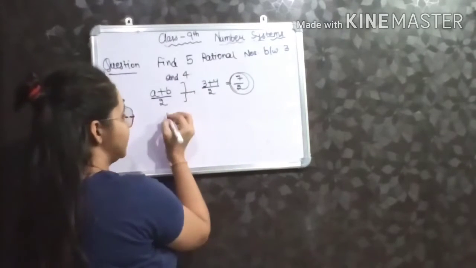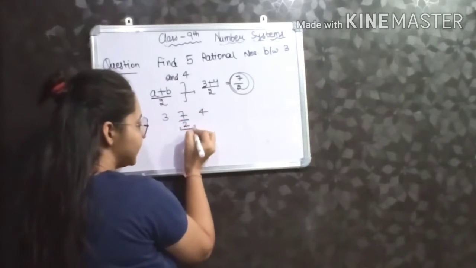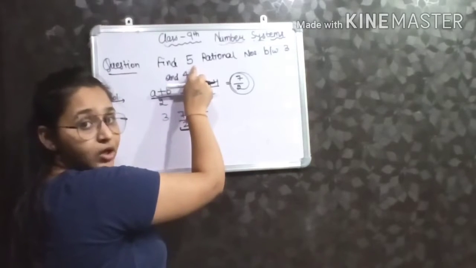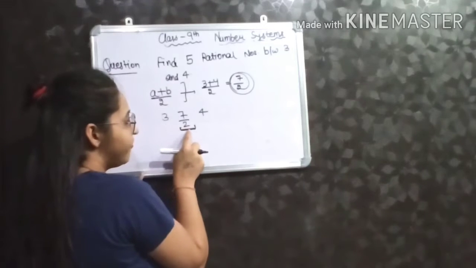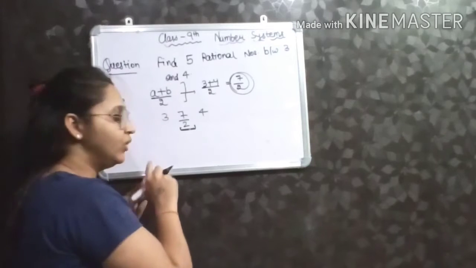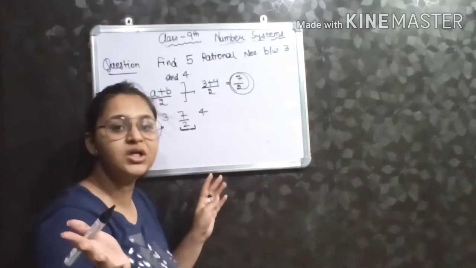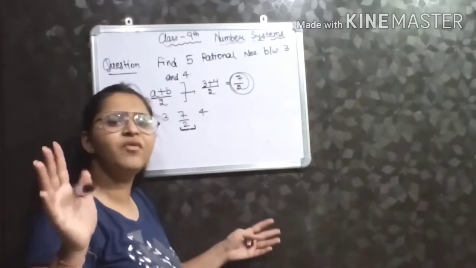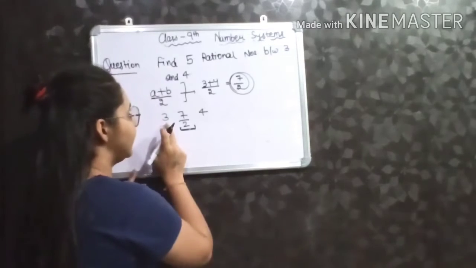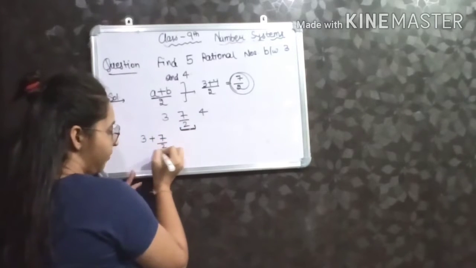Now I have three rational numbers, 3, 7 by 2 and then 4. I am getting the first rational number. Now I have to find 5 rational numbers according to the question. Now I will find another rational number between 3 and 7 by 2, because I know according to the denseness property of rational numbers, there exist infinitely many rational numbers between any two rational numbers. So here A is 3 and B is 7 by 2, plus 2.